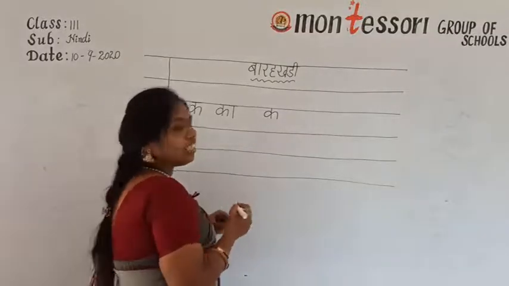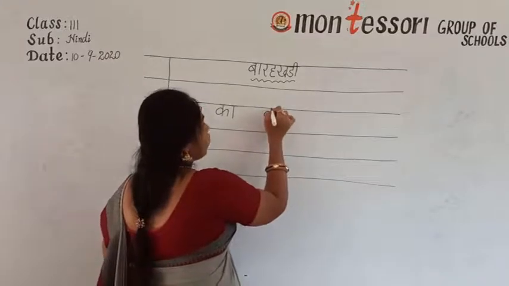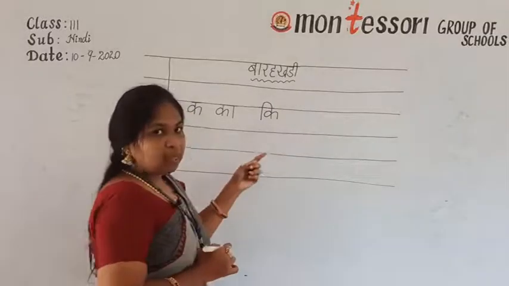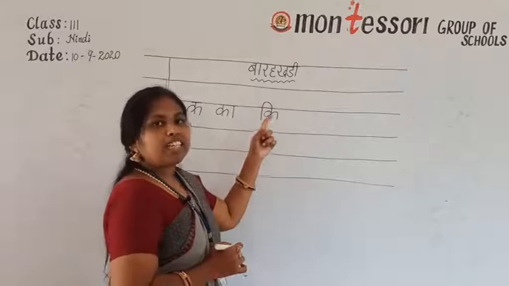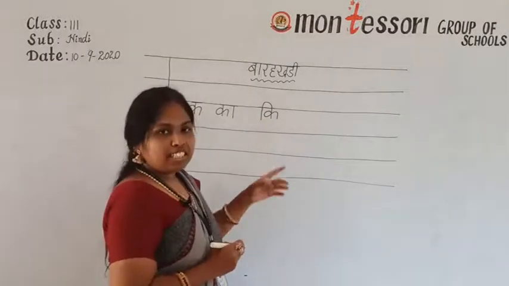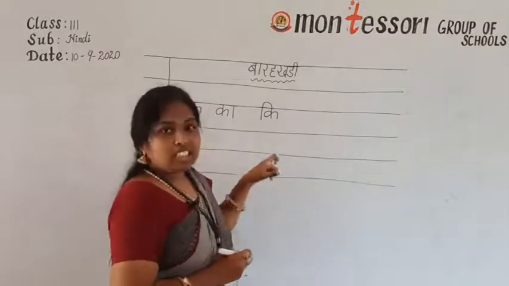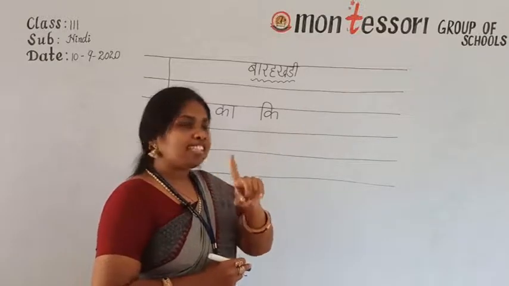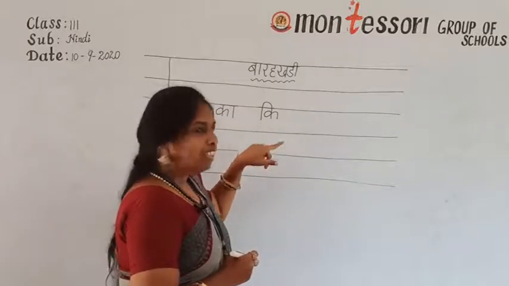Ka. How do we give the choti e ki matra? Left side of the letter. Every time this is your e ki matra, no? Choti e ki matra. Left side of the letter. Always it is coming on the left side of the letter. Choti e ki matra. Ka choti e ki matra, ki. Why are we saying ki? Why? Because choti e. How many seconds? Short vowel, 1 second. That's why you have to say ki. Ka choti e ki matra, ki.